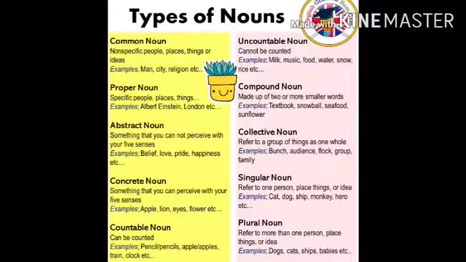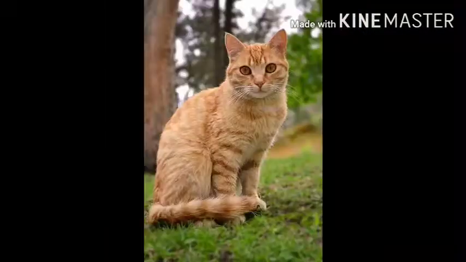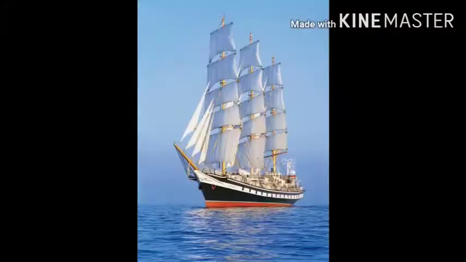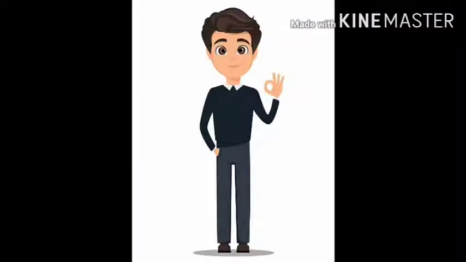Singular noun refers to one person, place, thing or idea. The noun that denotes one person, one place or one thing is a singular noun. For example, cat. Cat means one cat. Dog. Dog means here one dog. One sheep. One man. So this is singular noun.